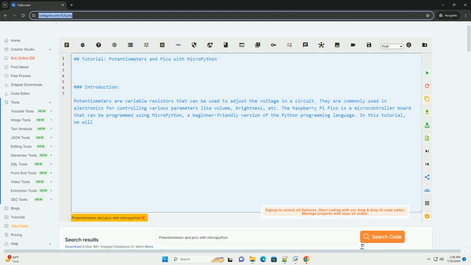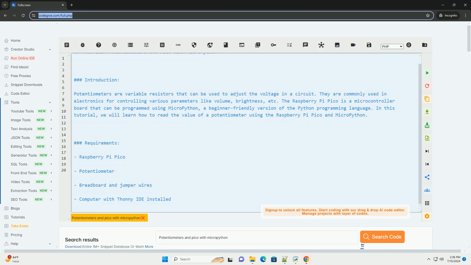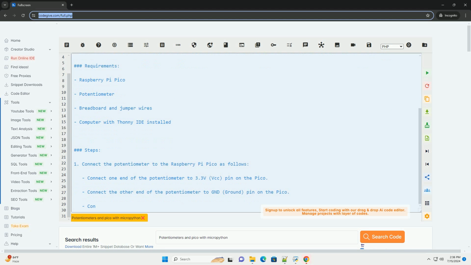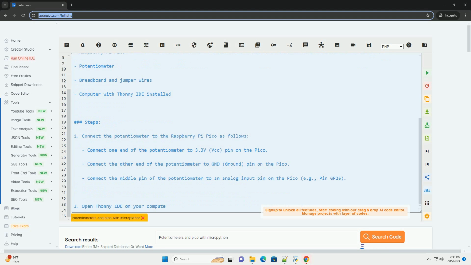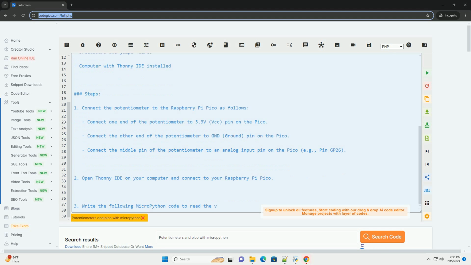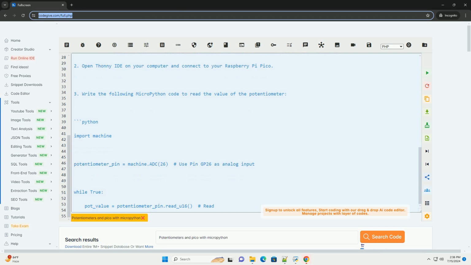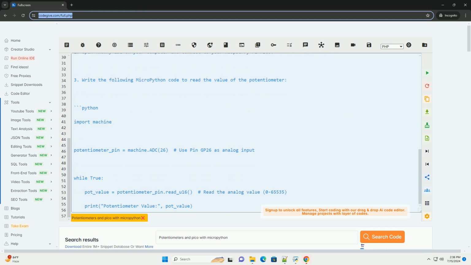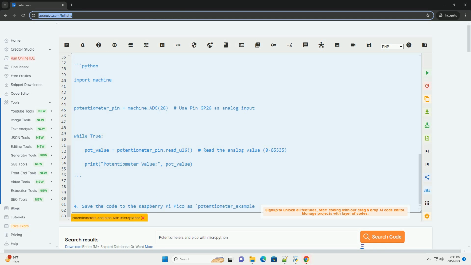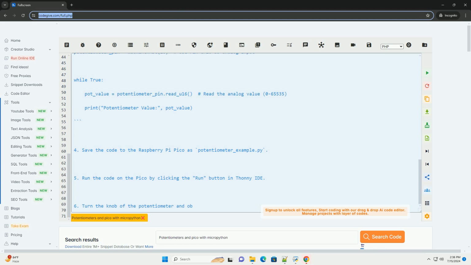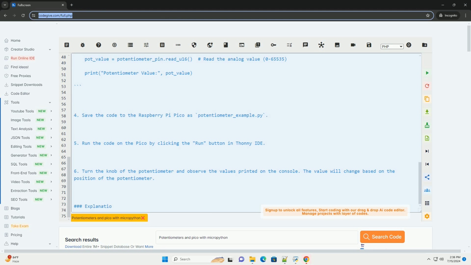Tutorial: Potentiometers and Pico with MicroPython. Introduction. Potentiometers are variable resistors that can be used to adjust the voltage in a circuit. They are commonly used in electronics for controlling various parameters like volume, brightness, etc. The Raspberry Pi Pico is a microcontroller board that can be programmed using MicroPython, a beginner-friendly version of the Python programming language. In this tutorial, we will learn how to read the value of a potentiometer using the Raspberry Pi Pico and MicroPython.